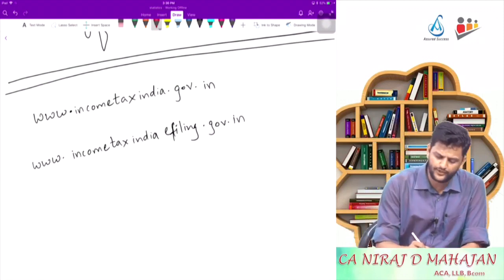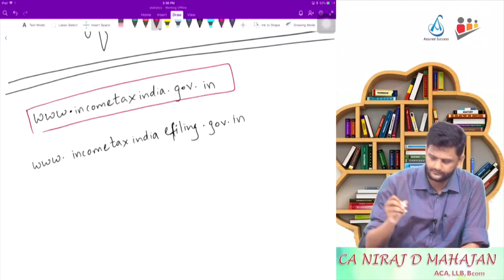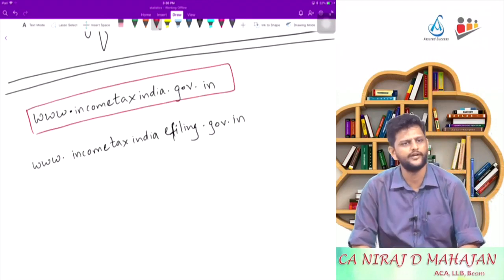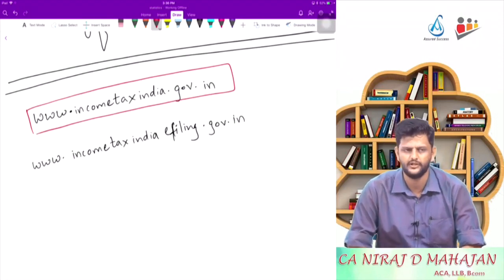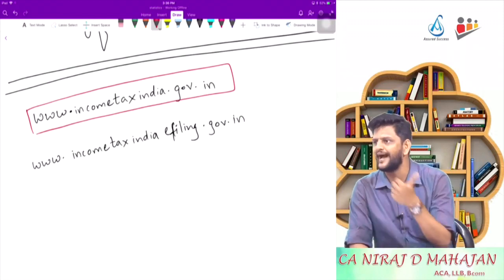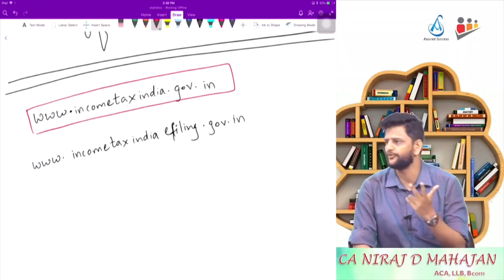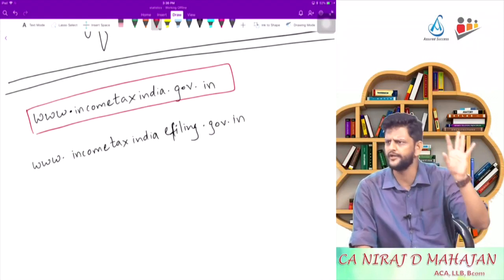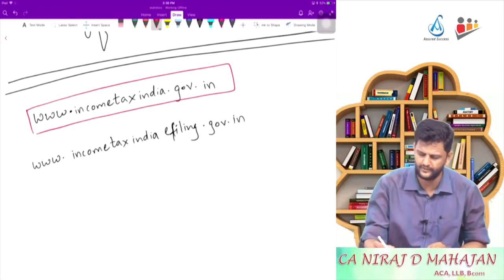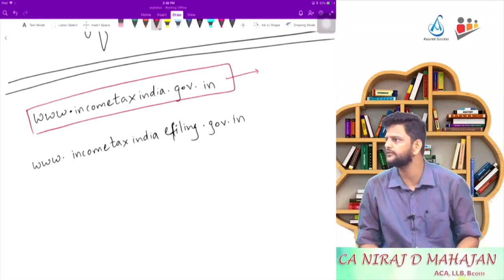The first website is just a kind of introduction website. It talks about income tax department, CBDT, offices, jurisdiction. It also gives you access to act, rules, notifications, circulars, and a little bit of calculators already available on that website. Are you following till here?